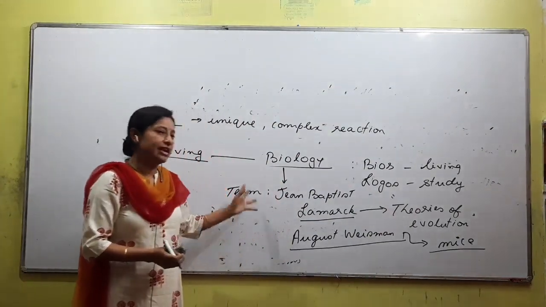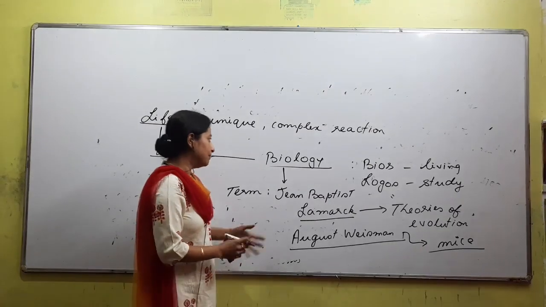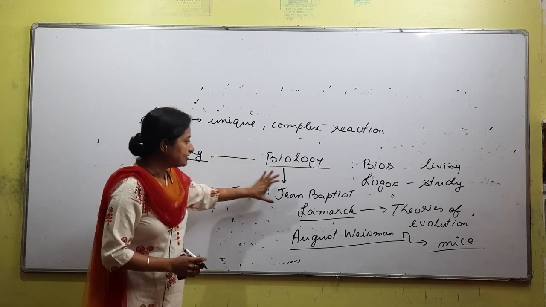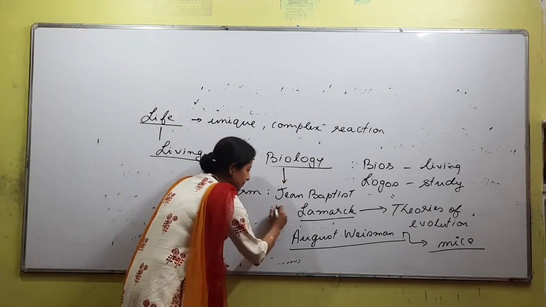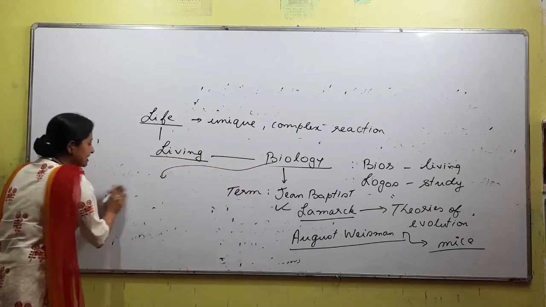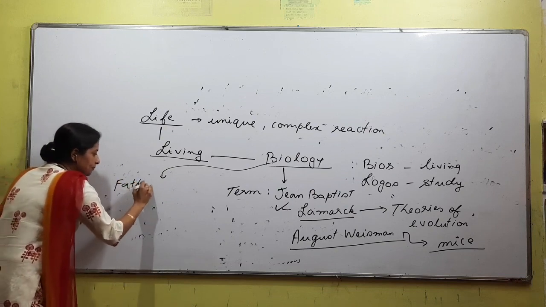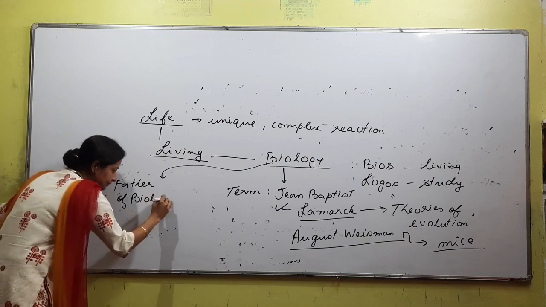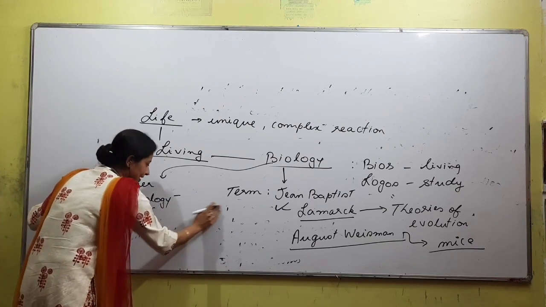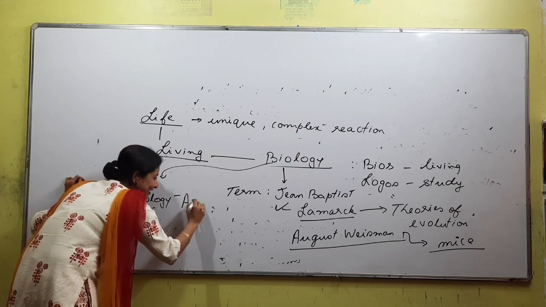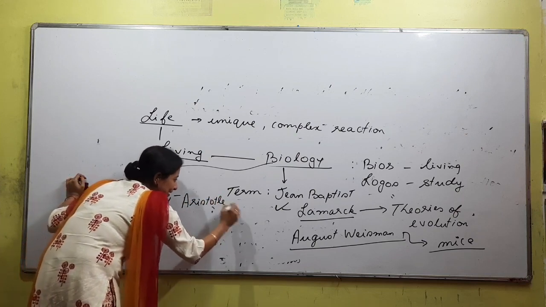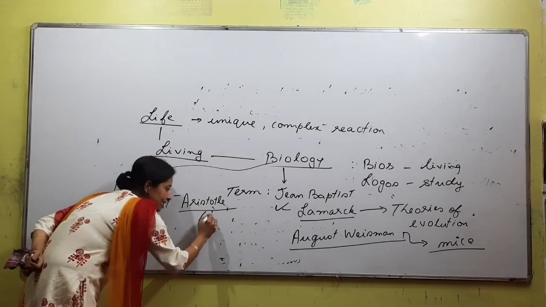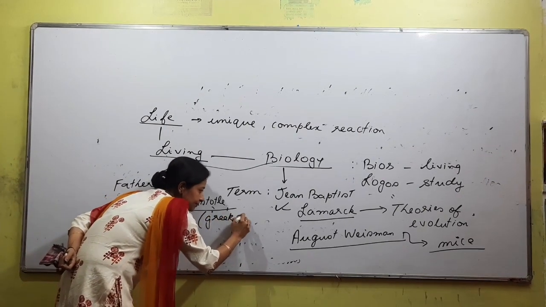This is some extra points from entrance point of view that you have to remember. Coming back to the topic again, we were talking about the term biology, who coined it, the scientist you have to remember. Next we come to a word called father of biology. Any idea? Exactly, Aristotle, right? Aristotle is considered to be the father of biology. Aristotle was a Greek naturalist.